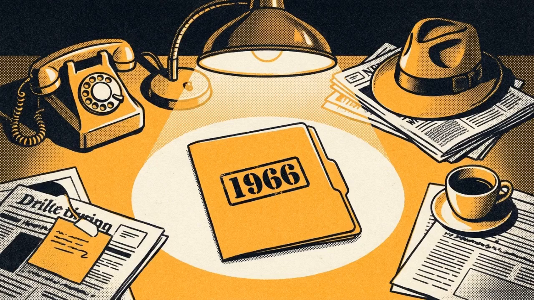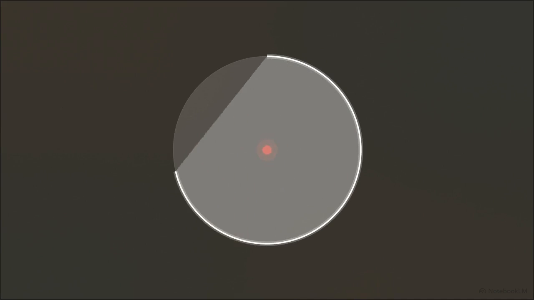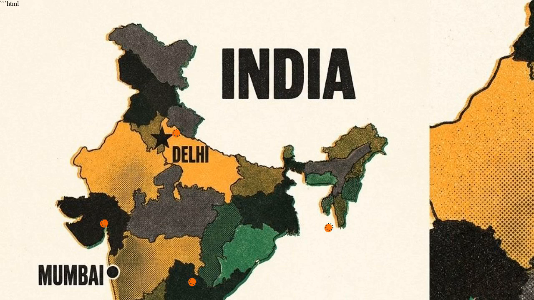To see exactly how to do this, we are going to investigate a real historical mystery. The year is 1966. Behind closed doors, India was quietly preparing to build an atomic bomb. According to their own estimates, they were only 18 months away from finishing it. The entire secret operation rested on the shoulders of one man, a brilliant physicist named Homi Bhabha. He built the country's scientific infrastructure from scratch, and he was the singular genius pushing this project forward.